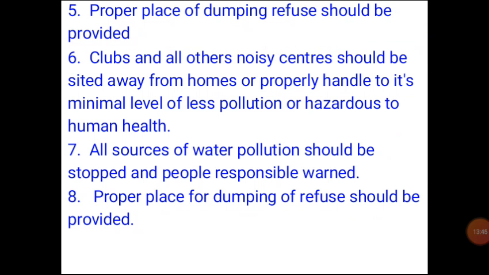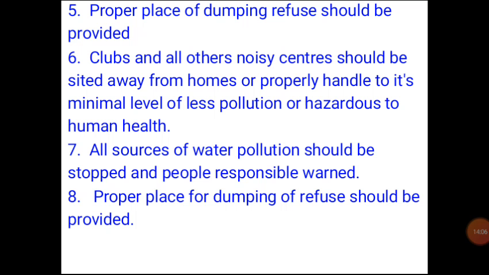Number five is that a proper place for dumping refuse should be provided. That is, at least government or any instituted or constituted authority should be able to set a place where refuse can be properly dumped.